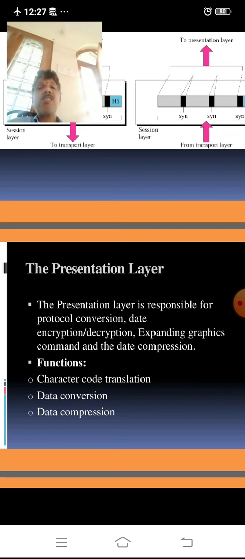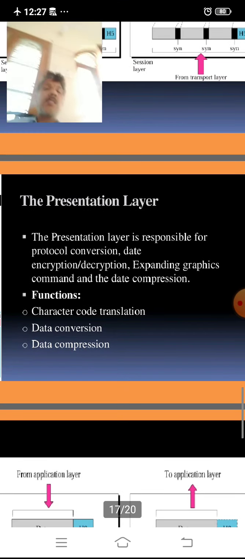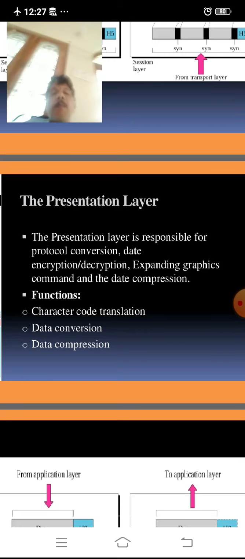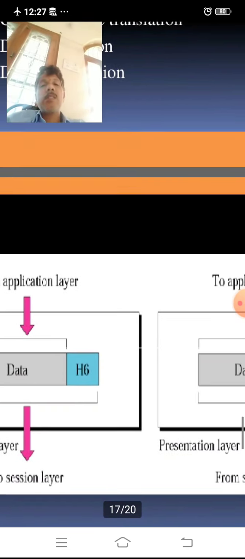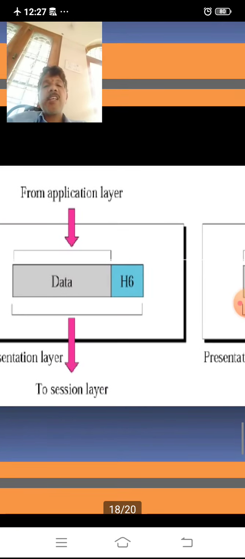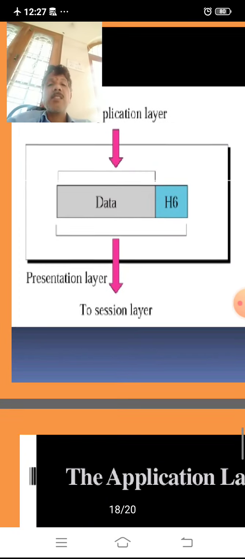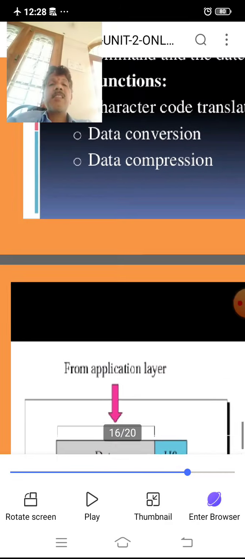Its functions are character code translation, data conversion, data compression. These are the key functions of the presentation layer. Here application layer to application layer, presentation layer to session layer.